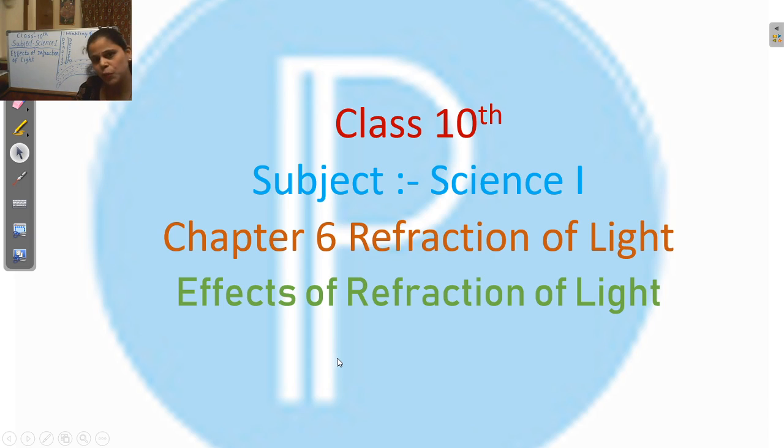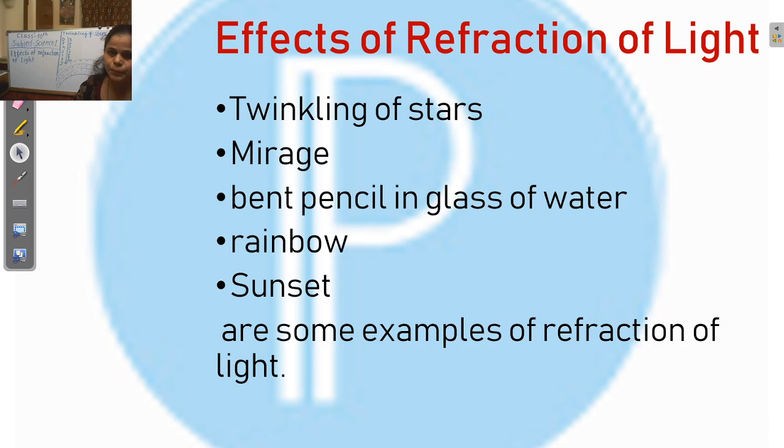Our today's topic is Effects of Refraction of Light from chapter 6, Refraction of Light. So let's see what are the effects of the refraction of light. These are twinkling of stars, mirage, bent pencil in the glass of water, rainbow, sunset. These are some examples of refraction of light. Let's see one by one.